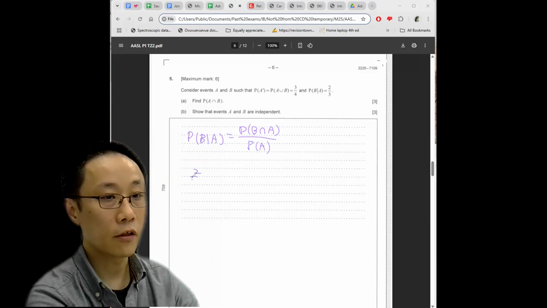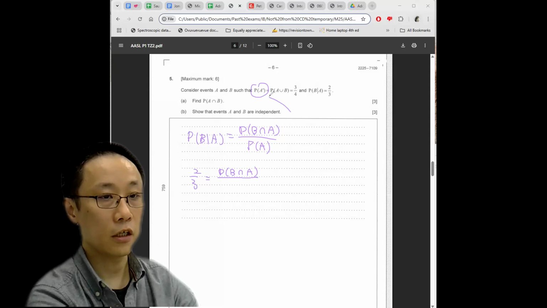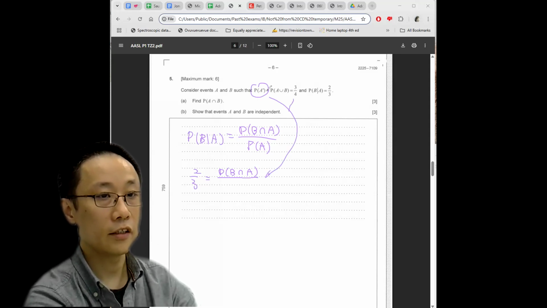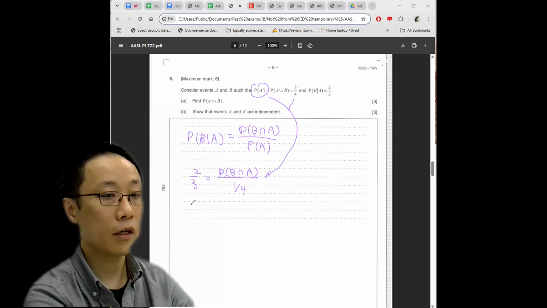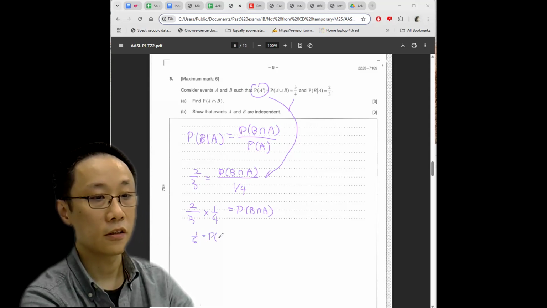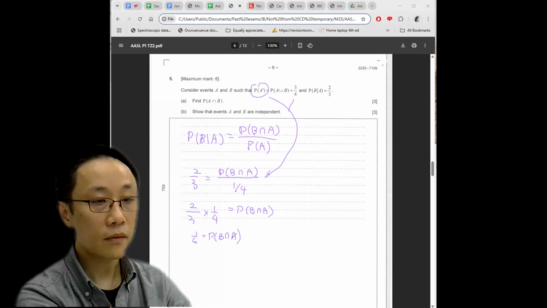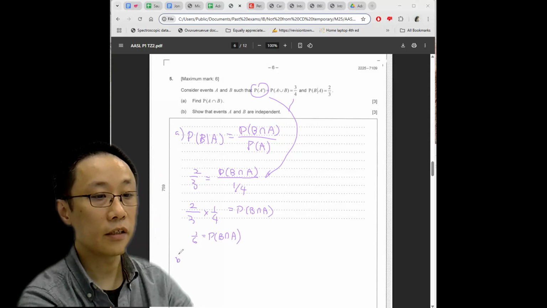So 2 over 3 equals P of B and A divided by P of A, which should be super obvious because A and A not are just complementary events. So if we just do 1 minus 3 over 4, that's 1 over 4. And if you multiply this across, you get 2/3 times 1/4 equals P of B and A. So this is 1/6. Easy game.